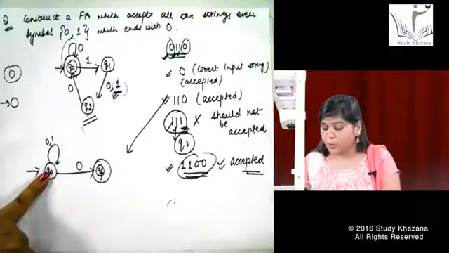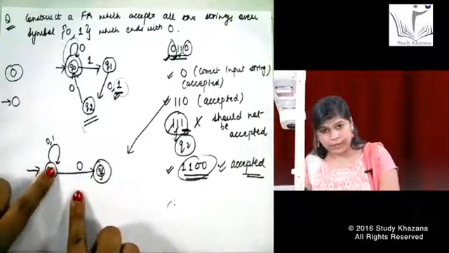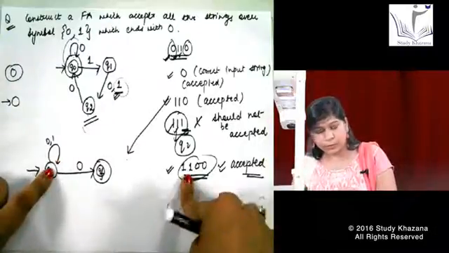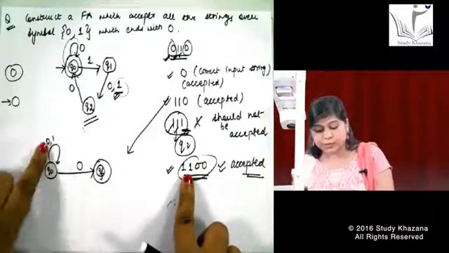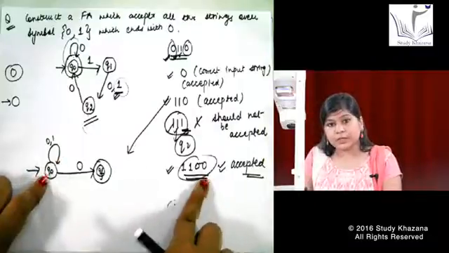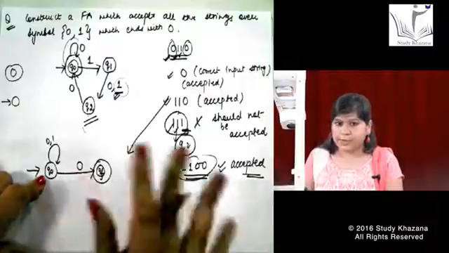Let us try it for 1100. I start with 1, I give it here. The second 1 again stays here, because we have no other way for 1. 0 comes, and it moves here because I have written 0, 1. Another 0 comes, the last 0, and I move from here to here. That means my input is accepted.